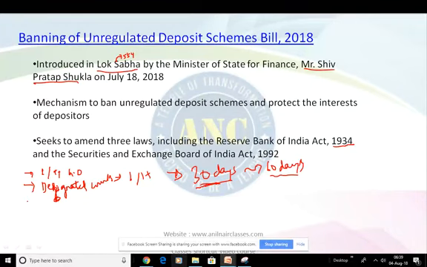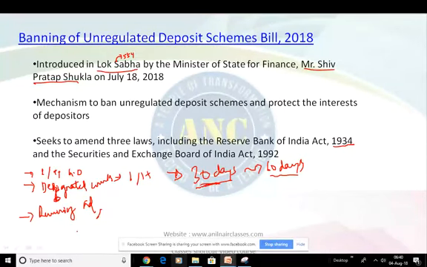Finally, the penalty that will be suited for the offender. The offenses are running, advertising, promoting, operating or accepting money for unregulated deposit schemes. In short, running advertisements. So anyone found with this is an offender.